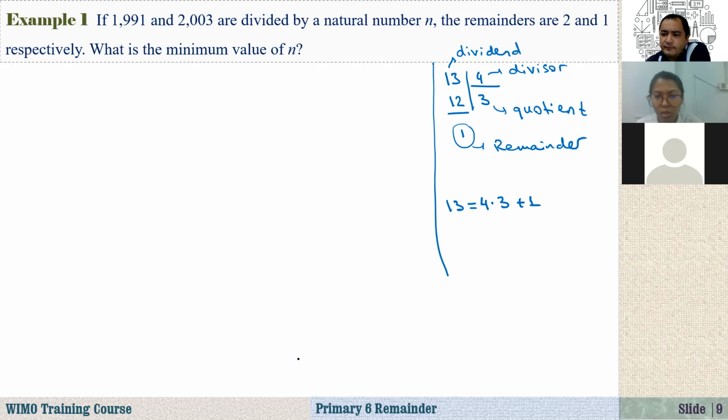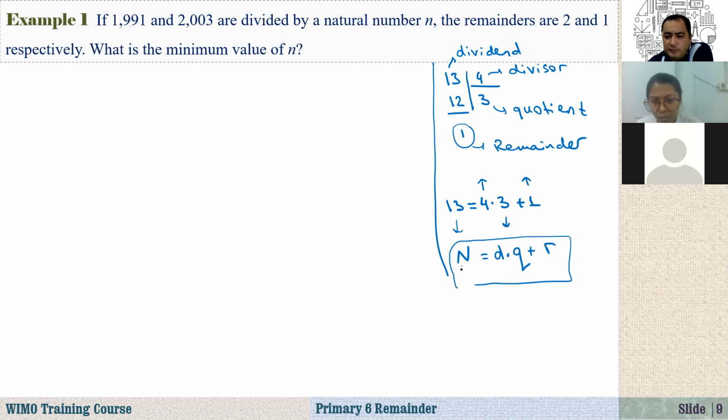So 4 is the divisor, 3 is the quotient, and 1 is the remainder. If I write 13 as n, divisor as d, quotient as q, and remainder as r, any number I can write this way, because if you divide n by d, there will be a quotient and also a remainder. The remainder may be 0 or some non-zero number.